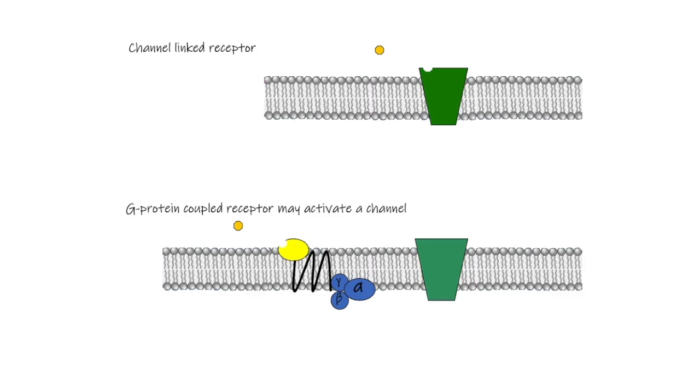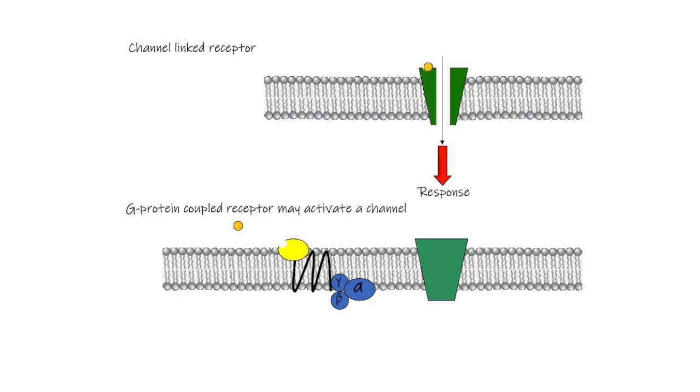Here we have at the top our channel-linked receptor, which was one of our major types of receptors. In this case, the ligand binds directly to the channel, opening the channel, allowing ions to move and bringing about a response. One mechanism a G-protein coupled receptor uses is to activate a channel protein. These G-protein coupled receptors, like channel-linked receptors, ultimately control ion channel activity, but they do so through fundamentally different mechanisms.